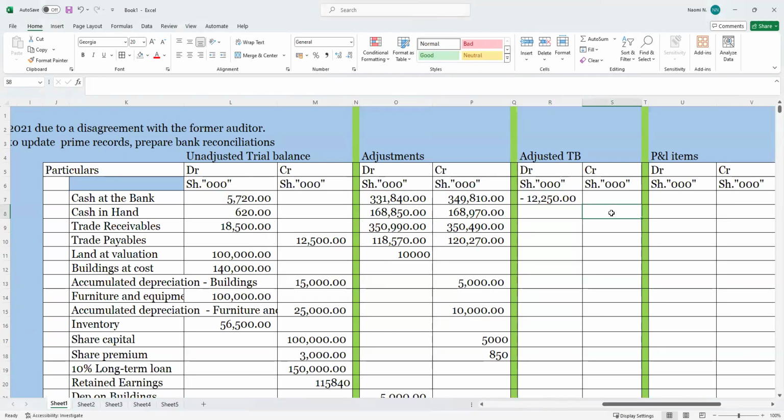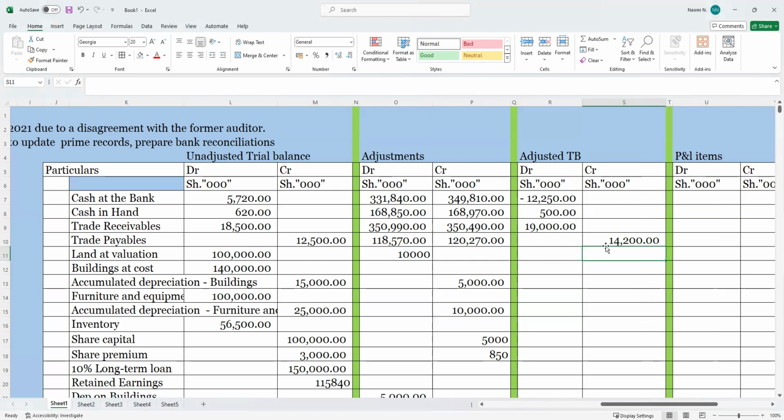From here to here, it is all debit, so it has a debit entry. Then on this side, because this payable is a credit, we'll say here is equal to this one minus this one plus this one. We'll say enter.